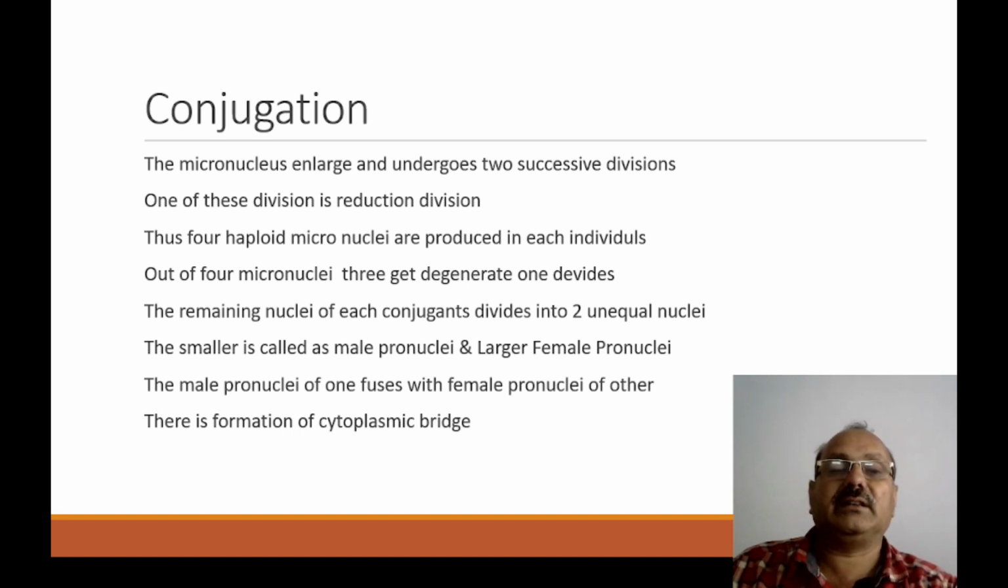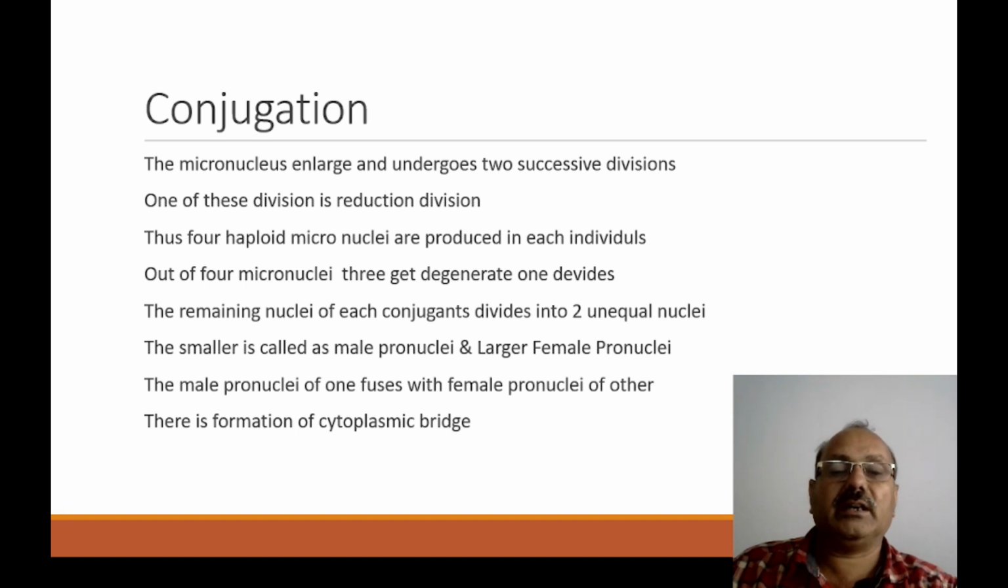The micronucleus enlarges and undergoes two successive divisions. One of these divisions is a reduction division. Thus, four haploid micronuclei are produced in each individual. Out of these four micronuclei, three degenerate and one divides. The remaining nucleus of each conjugate divides into two unequal nuclei. The smaller is called the male pronucleus, the larger is called the female pronucleus.